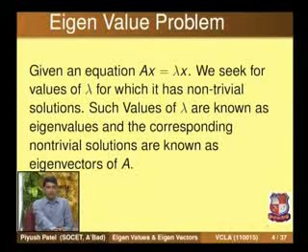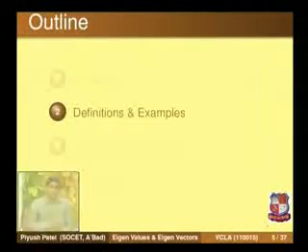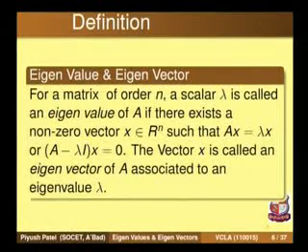So let us formally introduce the definition of eigenvalue and eigenvector. For a given matrix A of order n, a scalar lambda is said to be an eigenvalue of A if there exists a non-zero vector x in Rn such that Ax is equal to lambda x, or equivalently, the homogeneous system A minus lambda I x is equal to 0.